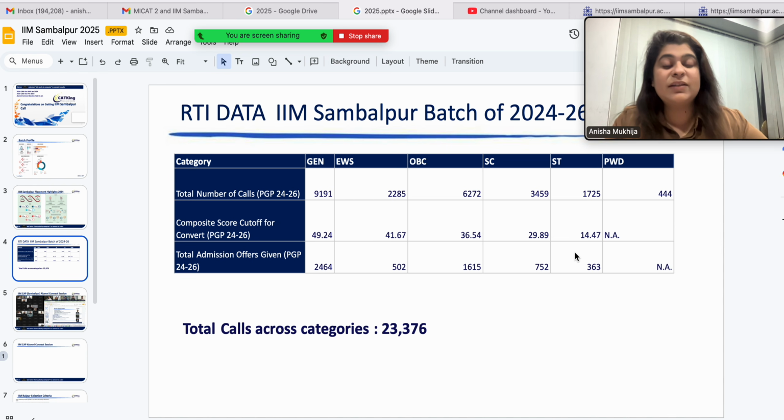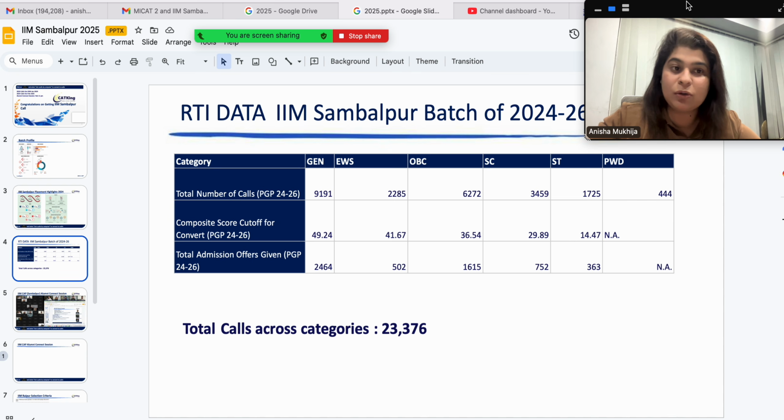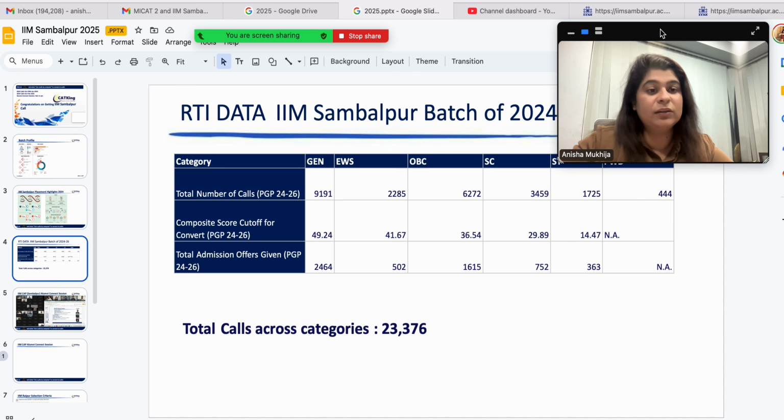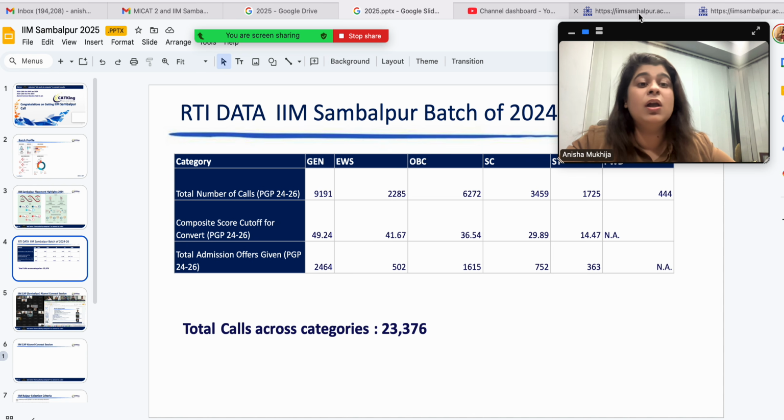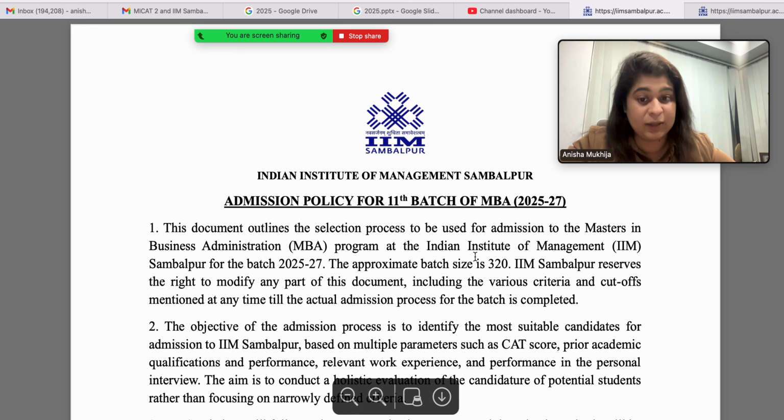If we look at the process last year, Sambalpur was a part of the CAP round process. So approximately 24,000, that is 23,376, were the CAP calls, and those were the same for Sambalpur. This time the calls are outside of the CAP round process, so we don't know how many calls have been out as yet, but on the basis of cutoffs let's figure out what the shortlisting criteria was.